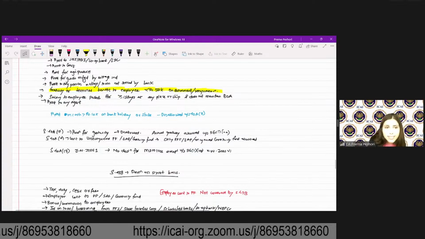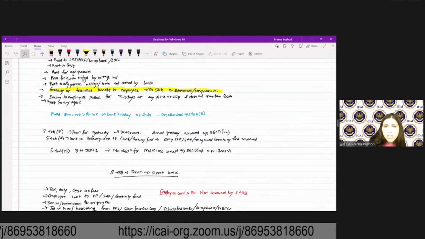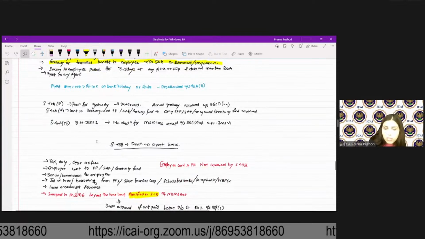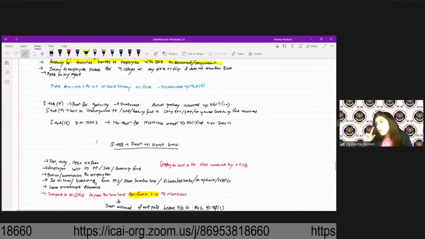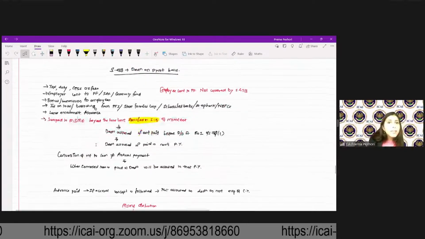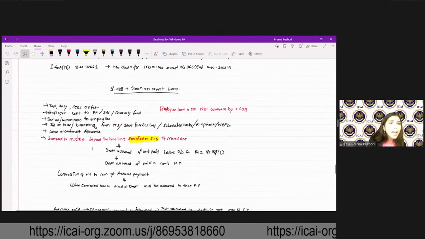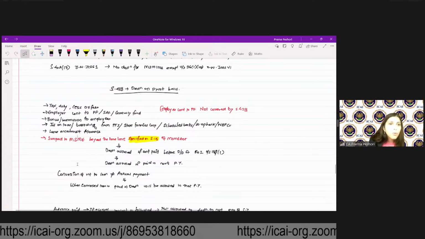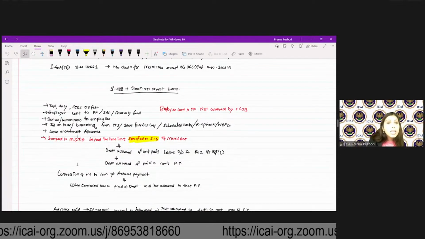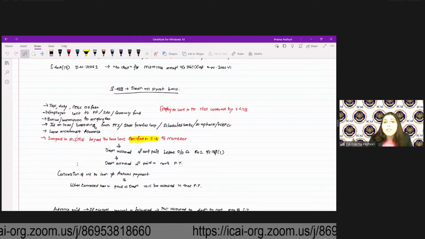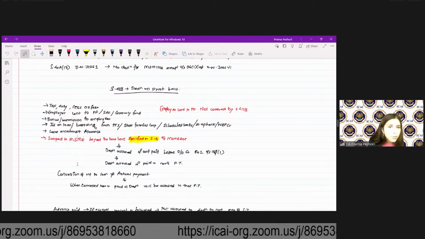Provision for gratuity, as I said, disallowed. Contribution to unrecognized provident fund is disallowed. Then no deduction for M2M losses also, except which is given under the ICDS for the monetary. 43B is deduction on payment basis. So tax, duty, cess, employer contribution to PF, bonus or commission to employee, interest on loans, leave encashment allowance are all covered under 43B. That is, you should pay before the due date of filing of return.